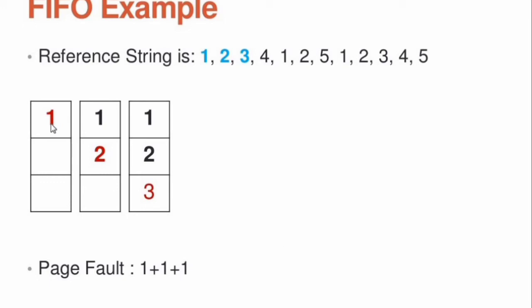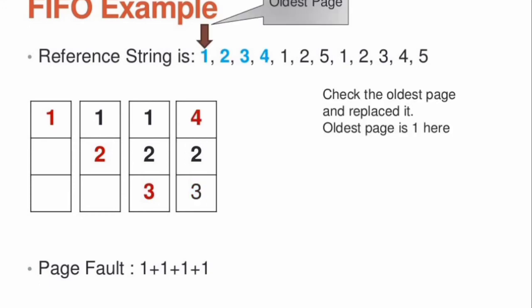Initially we loaded 1 and at that time we got a page fault error. Then the second string is loaded in a page frame, so we got a second page fault error. During the page referencing 3, we got a third page fault error. Now you move to referencing 4.